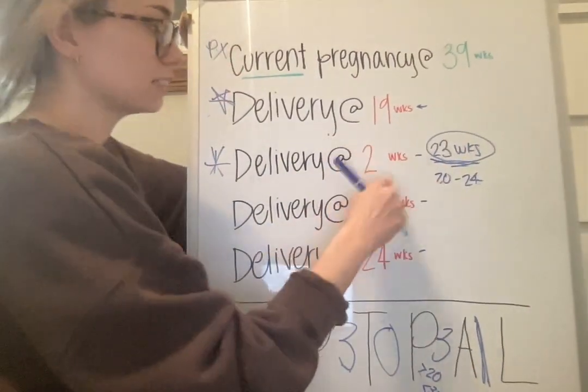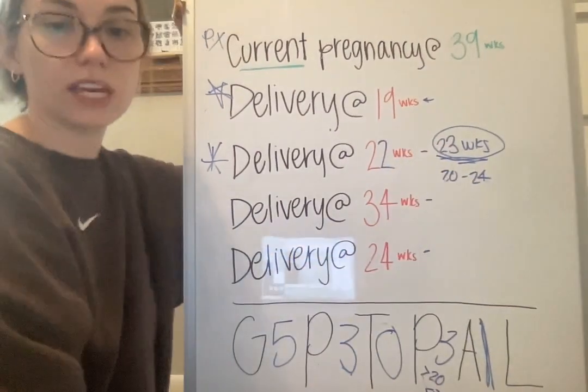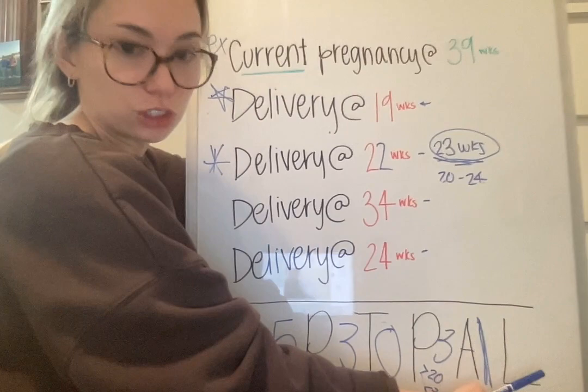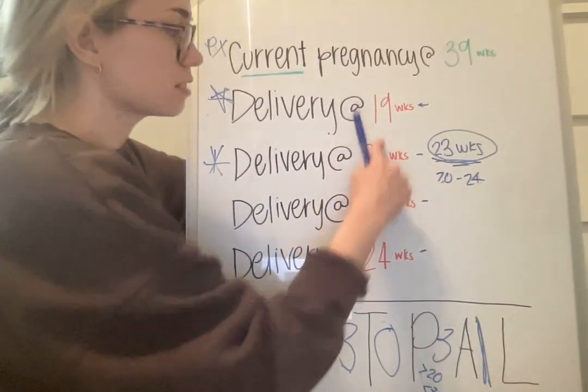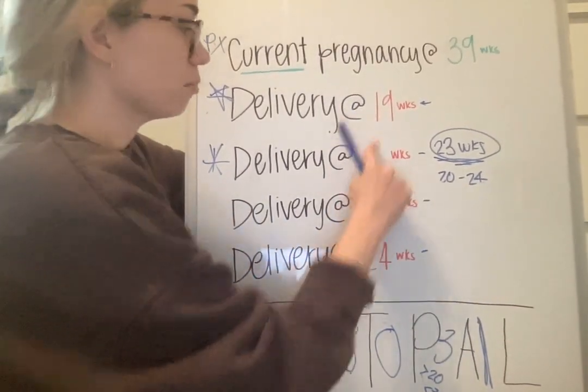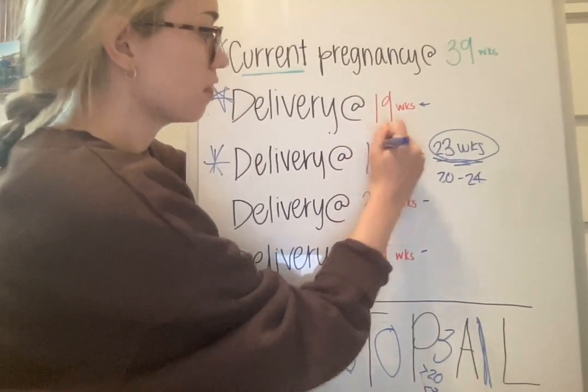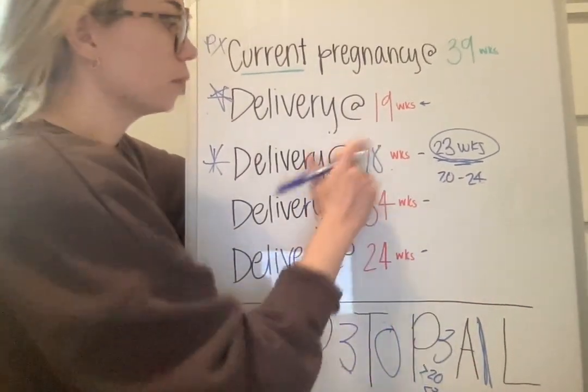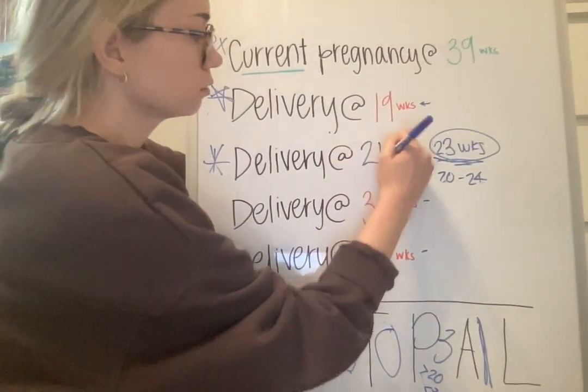So if this had said 22, we would say the same thing, that this one wasn't an abortion, but it is not a living child. If this said maybe 18 weeks, that's when we would change our abortions to 2. Okay? But at 21, you delivered it.